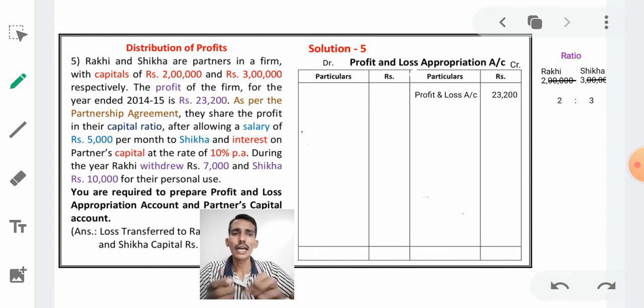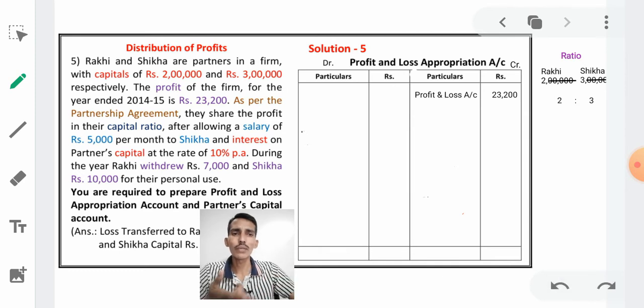Then we have to divide the profit into a total of 5 portions. 2 portions will be given to Rakhi and 3 portions will be given to Shikha. Right, now the partnership ratio is 2:3.